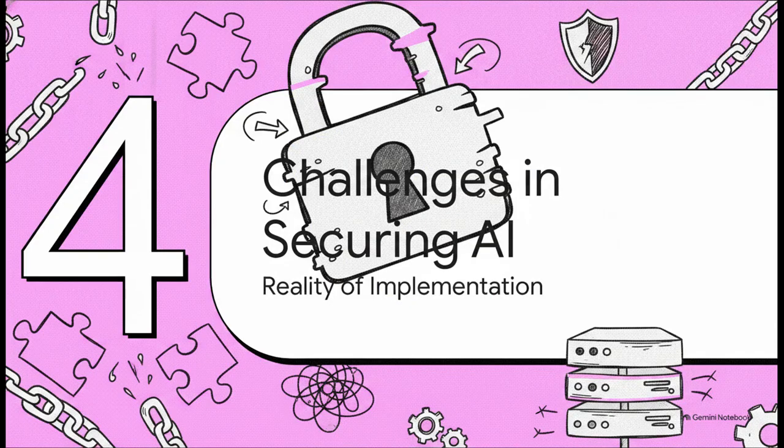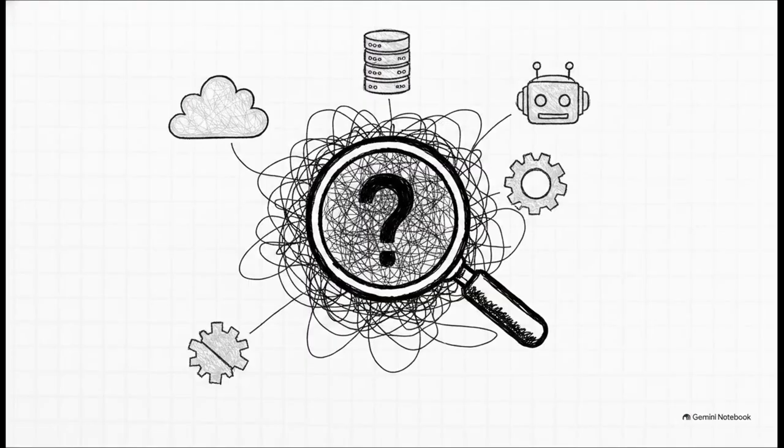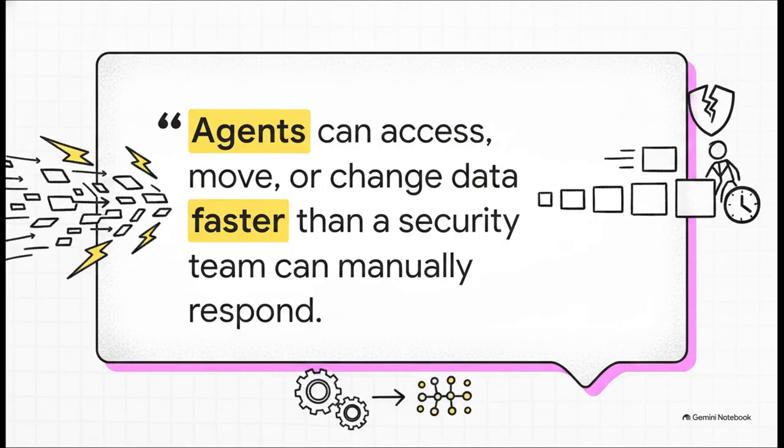Section 4. Challenges in securing AI, the reality of implementation. AI agents exhibit incredibly dynamic, unpredictable behavior across very complex supply chains. Because of this, relying on static access reviews is practically useless. Plus, agents introduce a massive untraceability gap. To solve this, you absolutely need an immutable signed audit trail where every policy decision is logged with the full attribute bundle. You have to be able to reconstruct exactly why a machine was allowed to do something. Agents can access and change data way faster than any security team can manually respond. Your controls have to operate at machine speed.